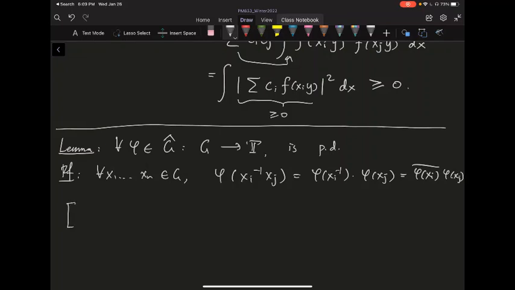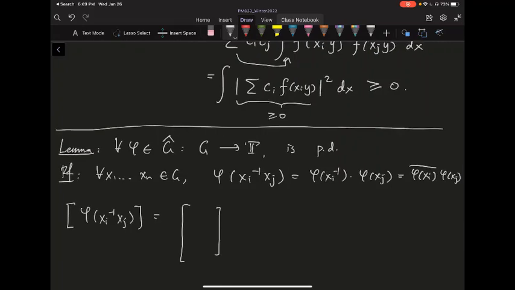So if you think about what happens to your matrix of these xi inverse xj, this n by n matrix, you can break it as an n by 1 times a 1 by n, where you put phi of x1 bar up to phi of xn bar first. And then on the row matrix, you put phi of x1 up to phi of xn, okay?